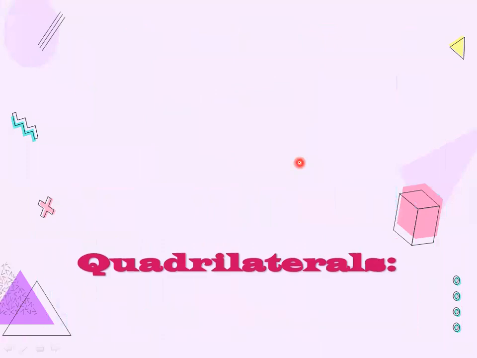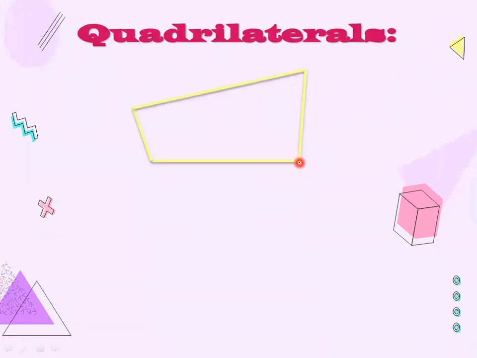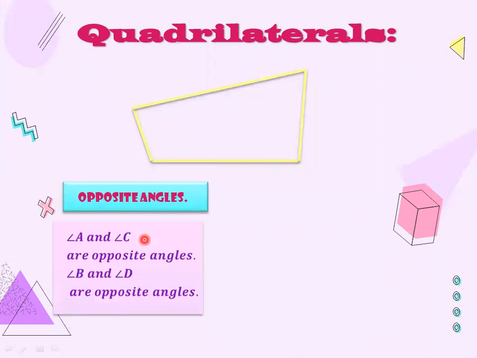Now move on to the next one. Again, this is a quadrilateral, and now we are going to check out the angles of a quadrilateral. What will be the opposite angles of a quadrilateral? Now look at here. What will be the opposite angles?